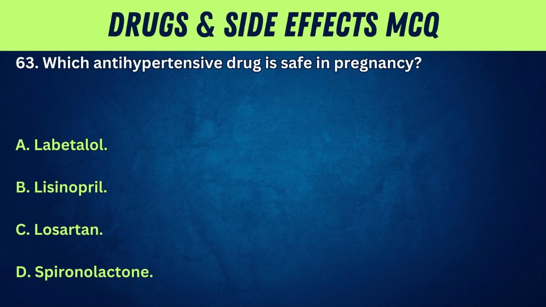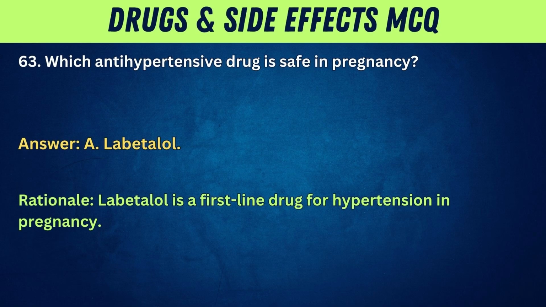63. Which antihypertensive drug is safe in pregnancy? A. Labetalol. B. Lisinopril. C. Losartan. D. Spironolactone. Answer: A. Labetalol. Rationale: Labetalol is a first-line drug for hypertension in pregnancy.